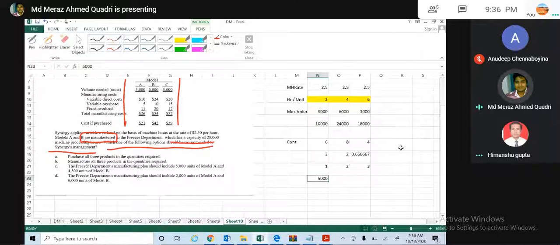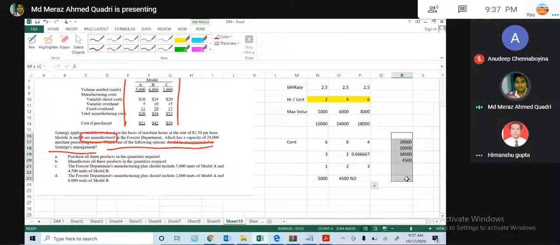But since I have 28,000 hours of capacity, out of 28, 10,000 is being used by A. It means 28 minus 10 is how much? 18,000. In this 18,000, the maximum produce that can happen is 4,500. So I will say that 4,500 B will be produced, and there will be no production for product C.